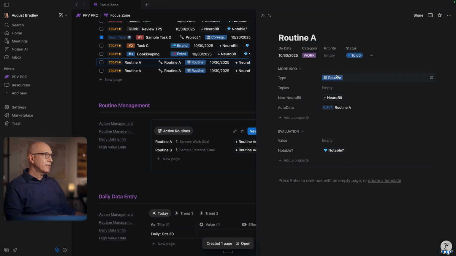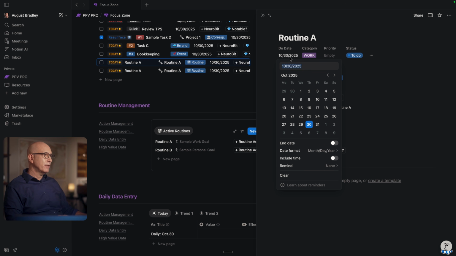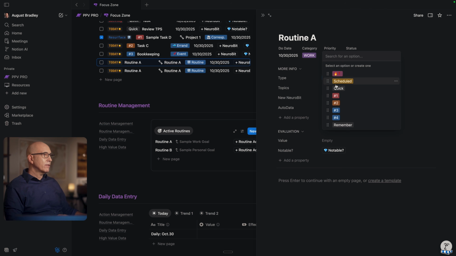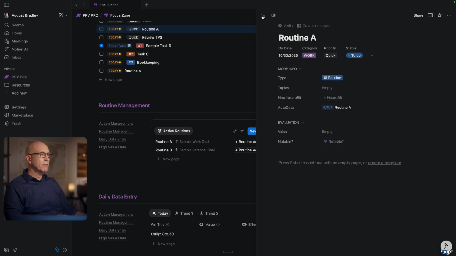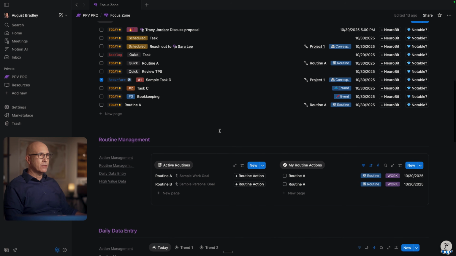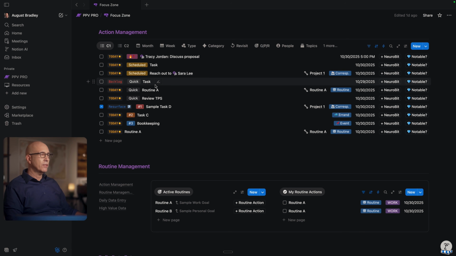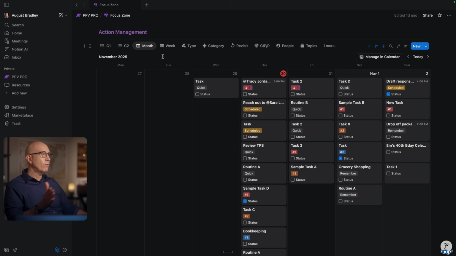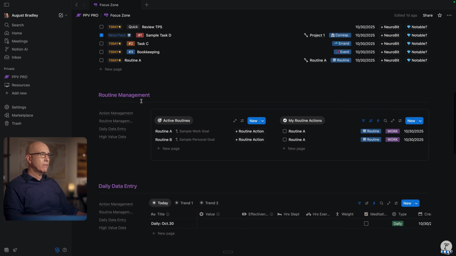If you give it a date, by default it'll give you today, but you can give it a future date or a current date. If it's a future date, it won't appear in this particular view because this is a today view, but you can give it a priority so it'll fit into the schedule above. Now you've just added a routine. This was inserted up here because this is today's view and we gave it today's date. If it were in a future date, it would roll into today when you reach that future date. It would be one of these future dates. So you have the ability to design routines into your life the same way you're designing actions to accomplish projects.